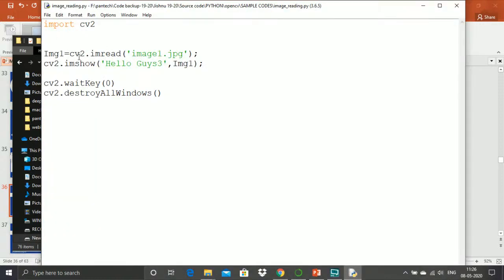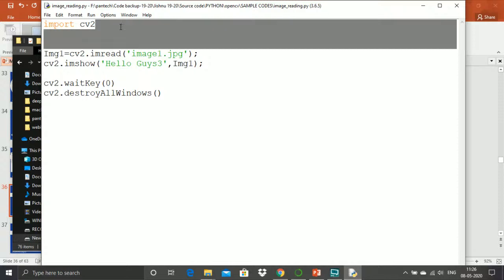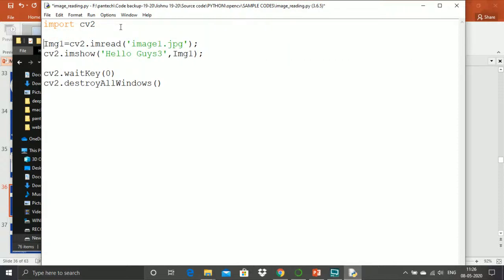So here I am going to read the image as well as display the same image which I am going to read.